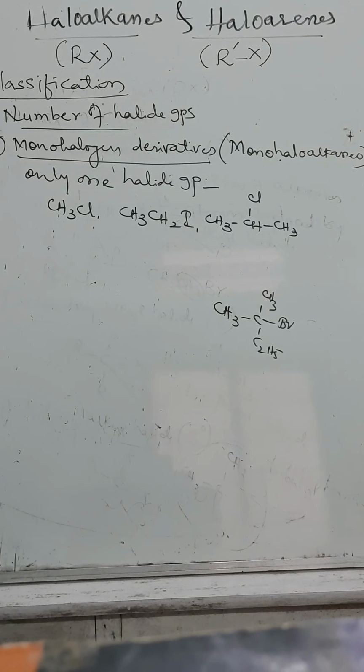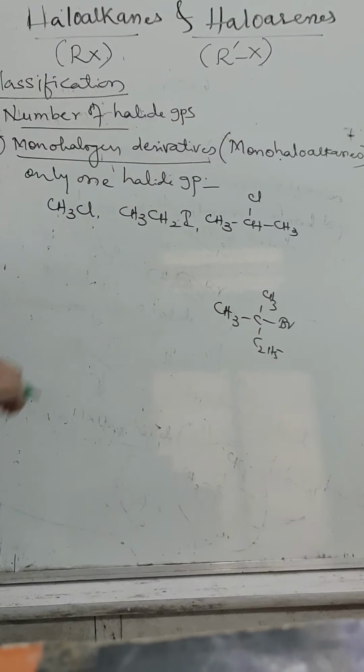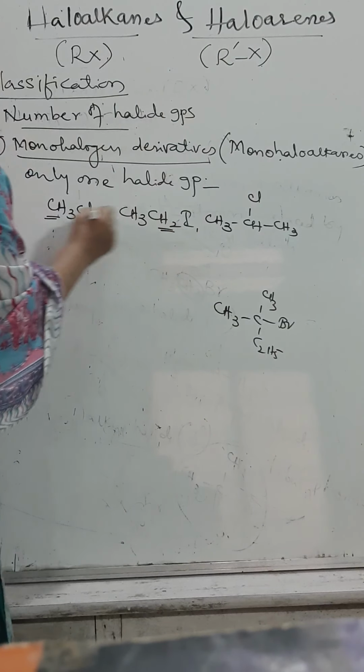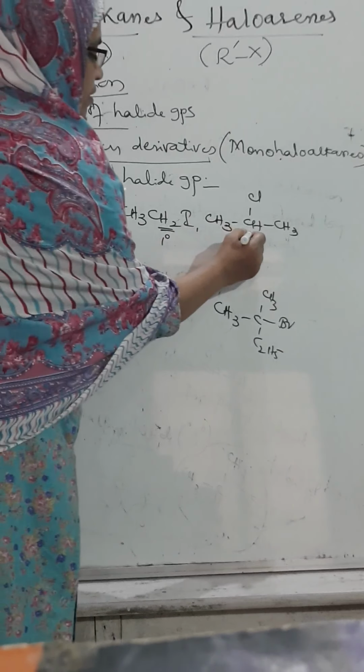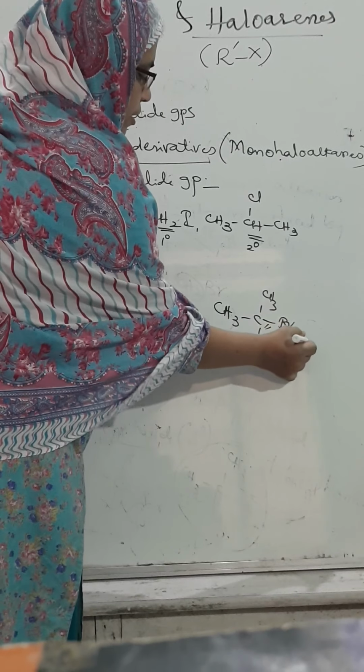Just observe the examples which I have written on the board. All the molecules contain only one halide group. But what else are you observing? Will you be able to concentrate? The nature of this carbon atom is primary. Okay? The nature of this carbon atom is what? Primary. The nature of this carbon atom is secondary, and this carbon atom is tertiary.